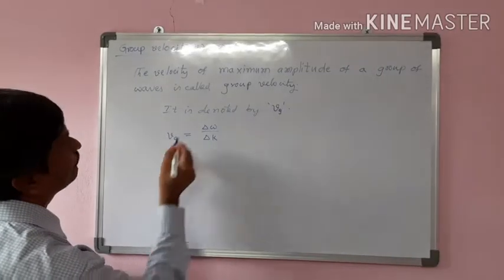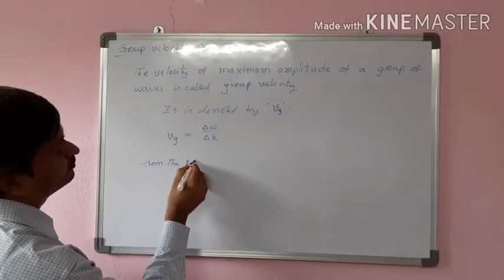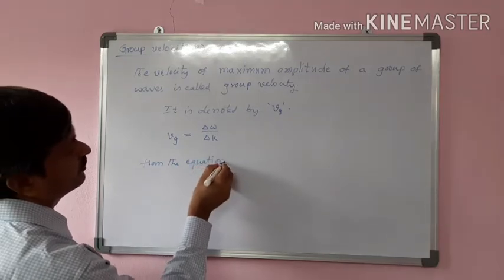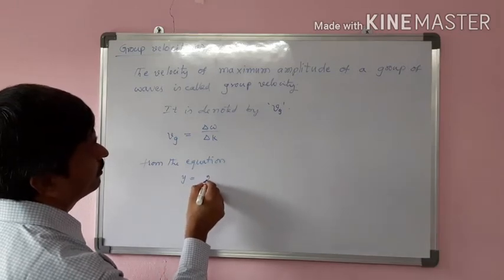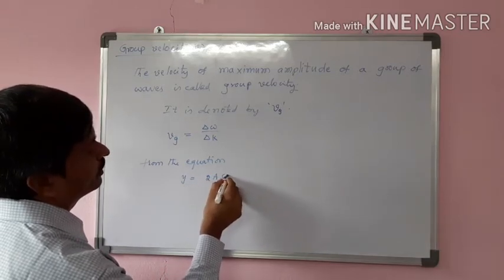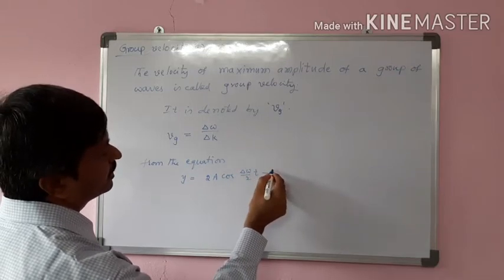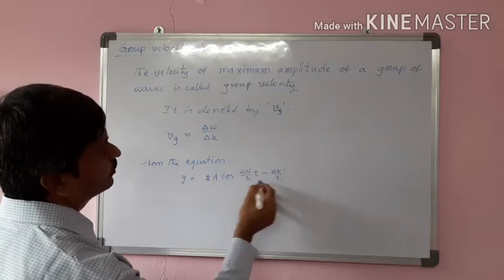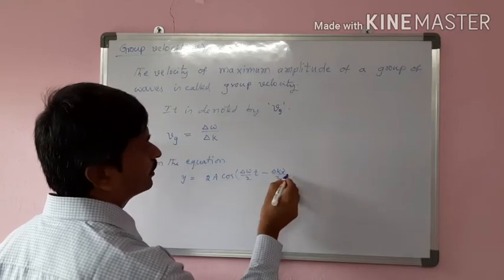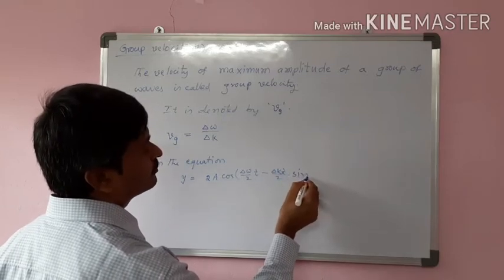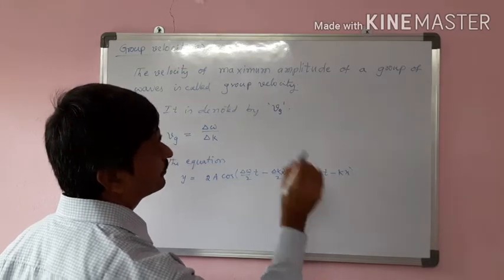Let us say from the equation y is equal to 2a cos((delta omega by 2) t minus (delta k by 2) x) into, as usual, sin(omega t minus kx).